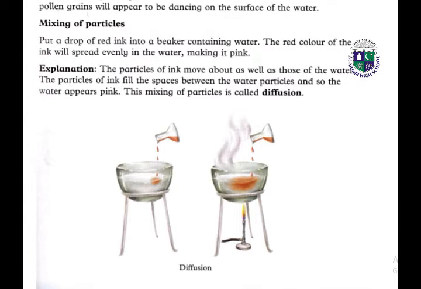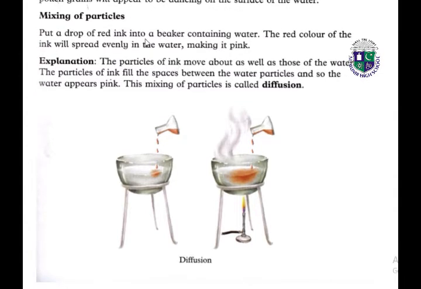Mixing of particles. Put a drop of red ink into a beaker containing water. The red color of the ink will spread evenly in the water, making it pink. The explanation is that the particles of ink move about as well as those of the water. The particles of the ink fill the spaces between the water particles, so the water appears pink. This mixing is called the diffusion process.